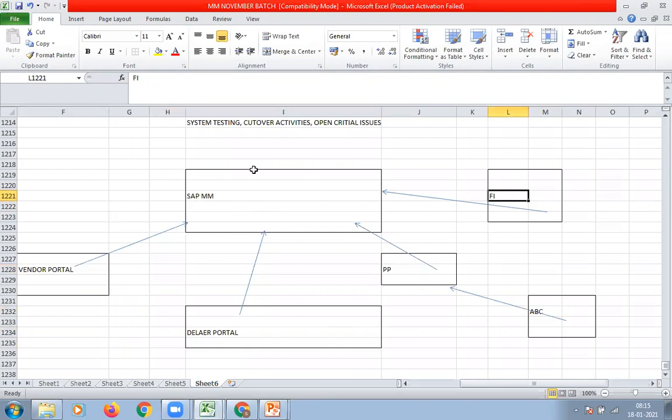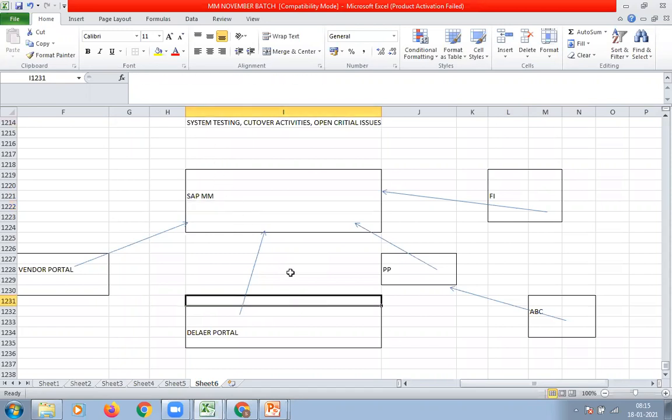Like that, the data should flow across all these systems correctly, and all these systems should work together as a single system. And once all these systems are connected together, the performance of the SAP application should not degrade. That is called system testing.